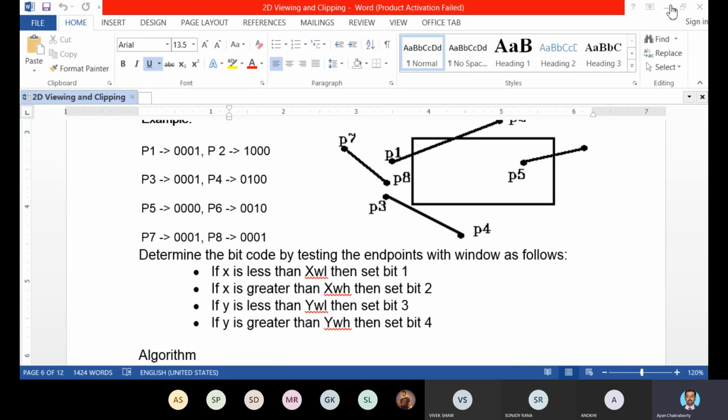Absolutely correct. Sanjay has given the right answer. Just a minute.